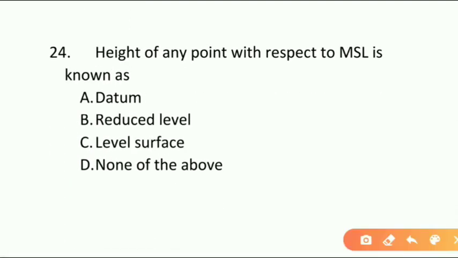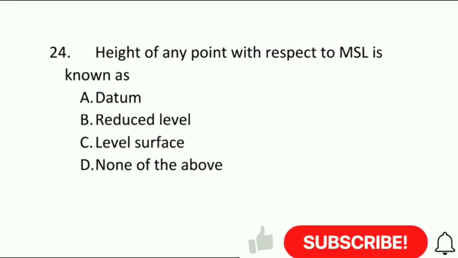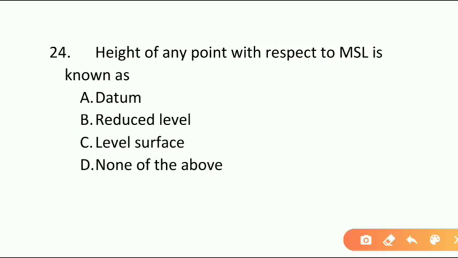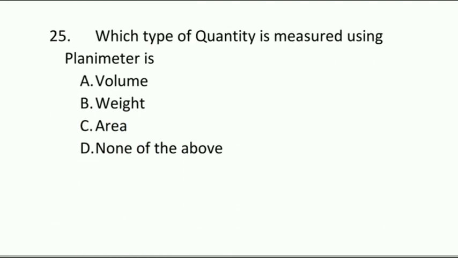And the next question, height of any point with respect to MSL, MSL means mean sea level, is known as? Option A datum, option B reduced level, option C level surface, option D none of the above. And the correct answer is option B reduced level. And here the last question, 25th question,